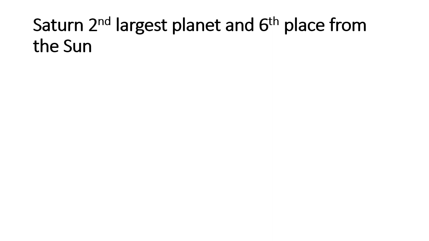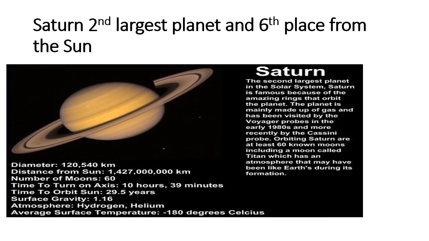Saturn is the second largest planet in the solar system and is placed at the sixth position from the Sun. Its duration of rotation is 10 hours 39 minutes, meaning it rotates very fast, and it takes 29.5 years to complete one revolution around the Sun. It has more than 60 moons.